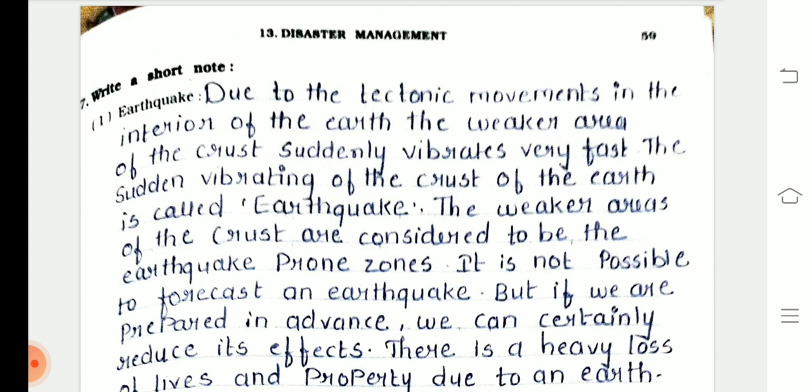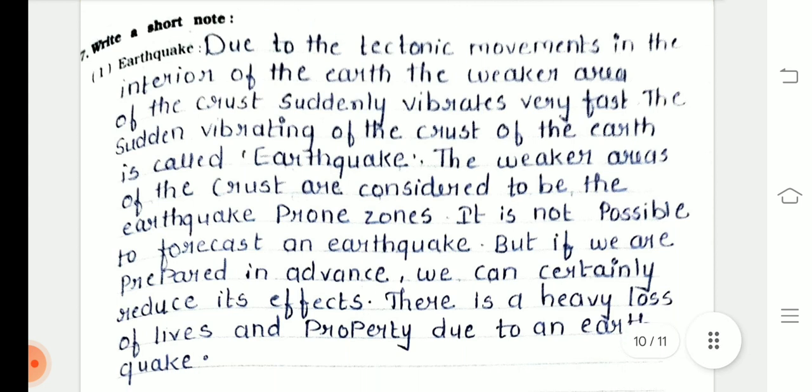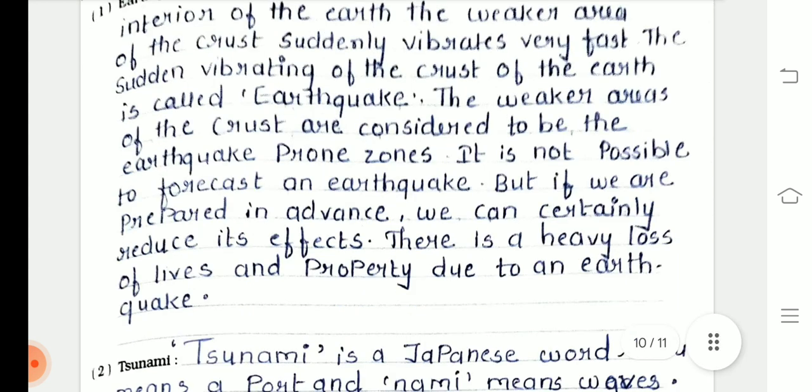Earthquake. Due to the tectonic movements in the interior of the earth, the weaker area of the crust suddenly vibrates very fast. The sudden vibrating of the crust of the earth is called earthquake. The weaker areas of the crust are considered to be the earthquake-prone zones. It is not possible to forecast an earthquake, but if we are prepared in advance, we can certainly reduce its effects. There is heavy loss of lives and property due to an earthquake.